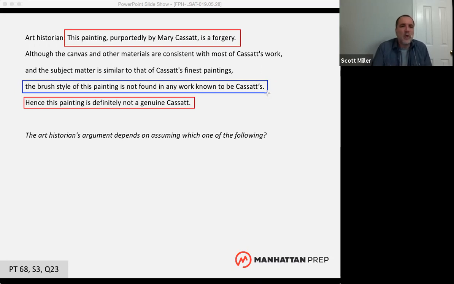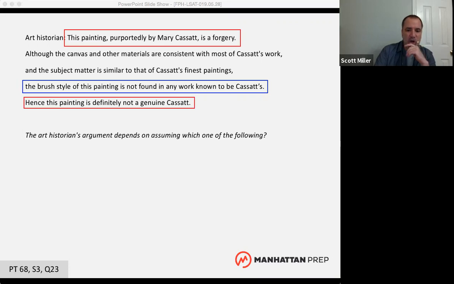So we're not really interested in those, right? This is a really common thing you're going to see in LSAT paragraphs and the stimulus in a logical reasoning question like this. You'll have the conclusion, the main point that this art historian is trying to make. There are also usually some counterpoints in there, or opposing points, some counterarguments. But what we're mainly interested in is what we call the argument core. We're interested in the conclusion and the support for that conclusion, which is what we have here.